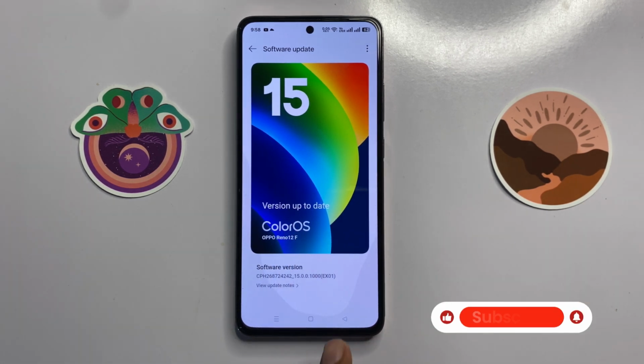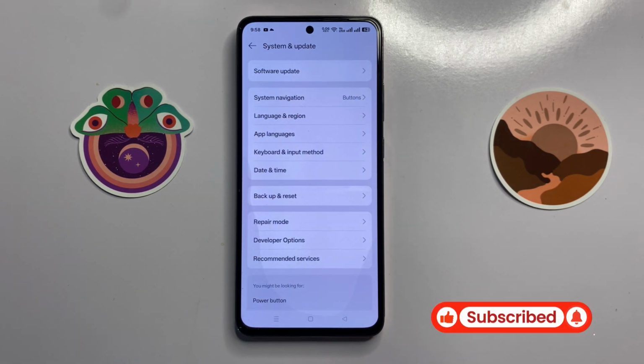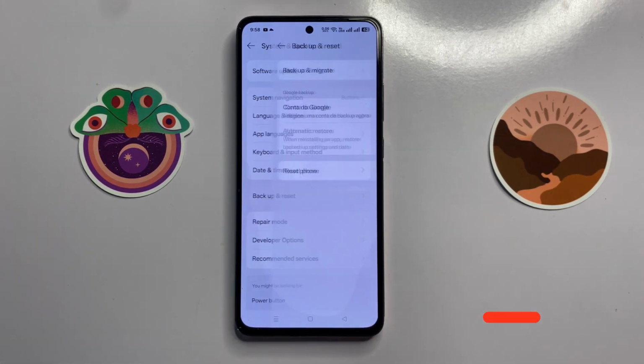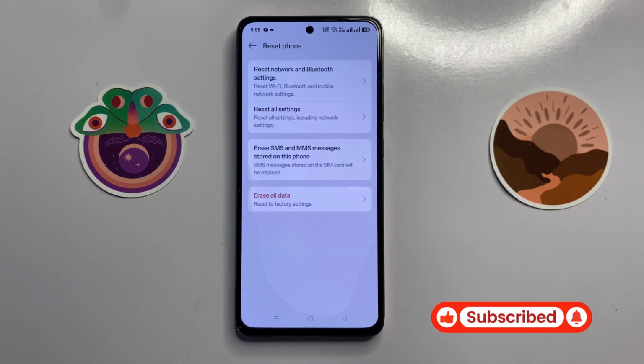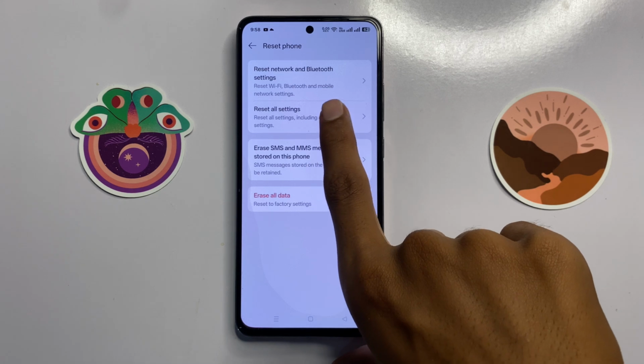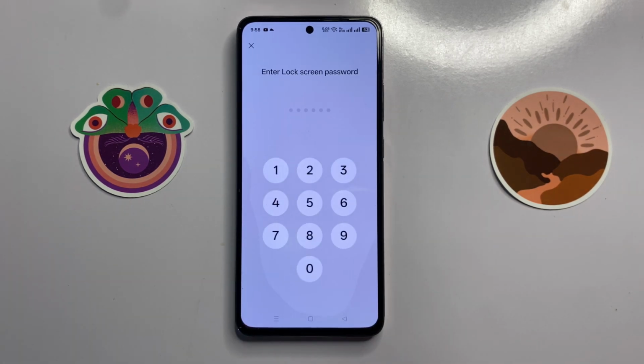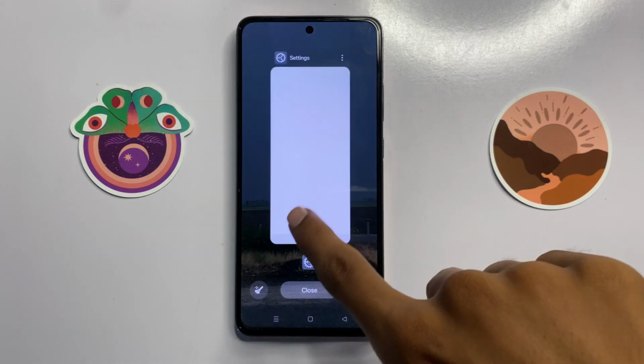After updating to the latest version, go back and click on backup and reset, and click on reset phone. Now here you can see the option reset all settings. Now click on it, and here enter your password to reset all settings. After resetting all the settings, your problem will be fixed.